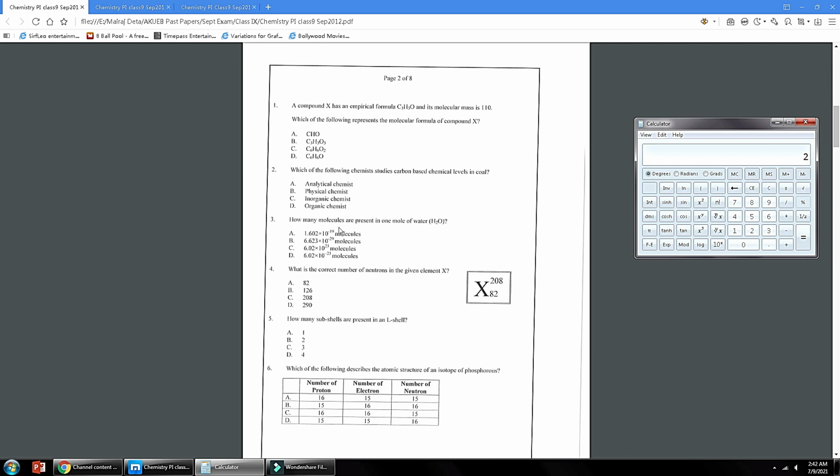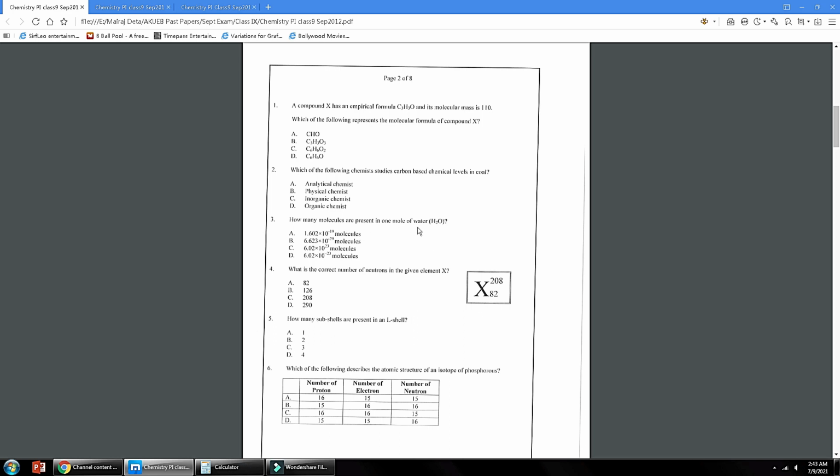Number 3: how many molecules are present in 1 mole of water? You have to find the number of molecules. The number of moles is given, that is 1. The formula of number of molecules is equal to number of moles multiplied by Avogadro number. The Avogadro number is 6.02 × 10^23. When you multiply with 1 mole, the answer will be 6.02 × 10^23. Option C is the correct answer.